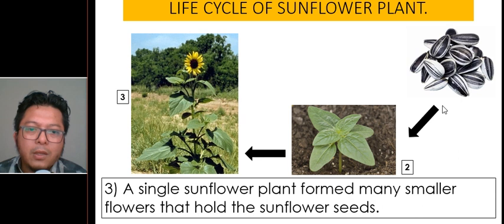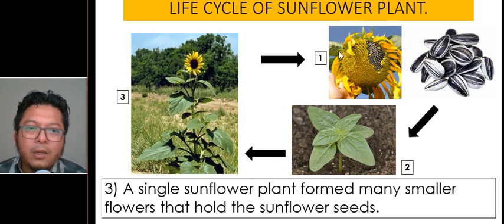It's the same: seed, seedling, sunflower, and the flower inside has many sunflower seeds. Here inside you can only see the bottom of this one seed. I've tried planting it before, years before, and I know the seed is there. These seeds cannot be eaten unless you roast them in the oven first, and then you can eat the seed.